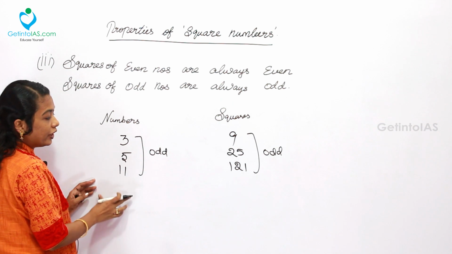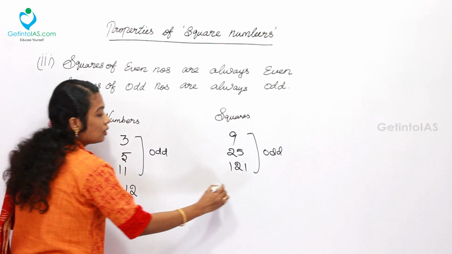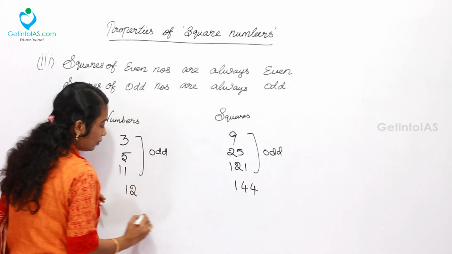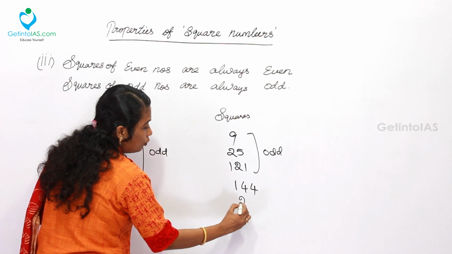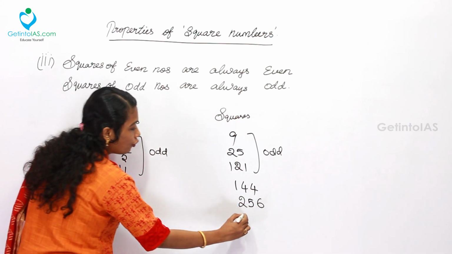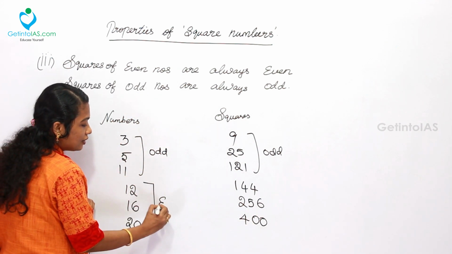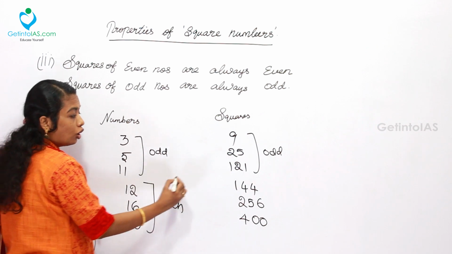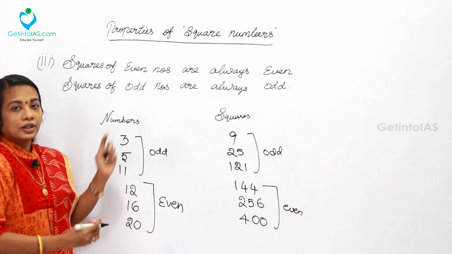The next set we can take is even numbers. 12 squared is 144. Let me take 16; 16 squared is 256, while 20 squared is 400. On the left side I have taken a set of even numbers, and their squares are also even. This is stated in property 3.